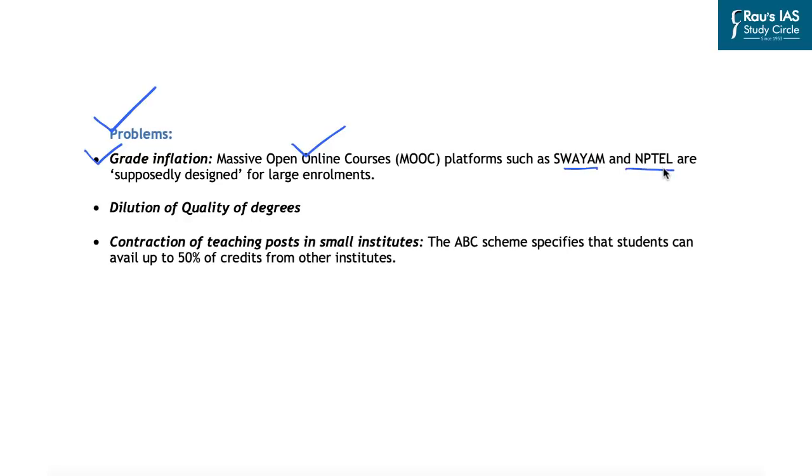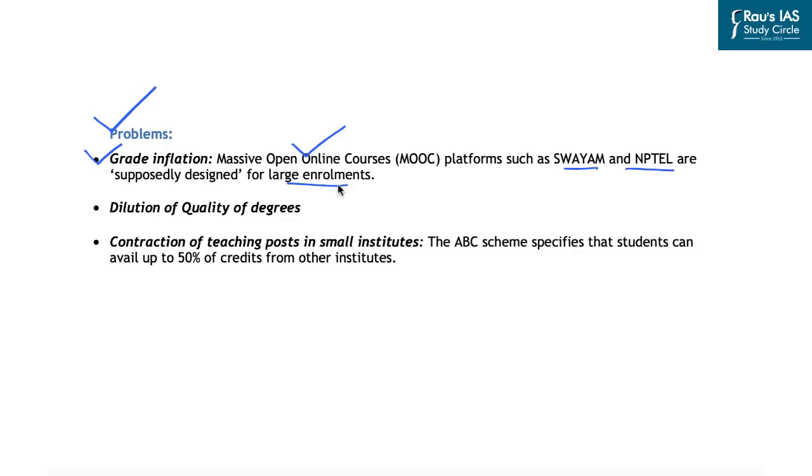Now, these are designed for large enrollments, and the success of these courses will be counted based on the performance of the students in the final assessment. So these courses would like to provide easy marking to the students, and that is why they will provide easy grades to the students to show their success. And that is how, if the students enroll in some of the courses related to these platforms, it will be easy for these students to get higher grades.